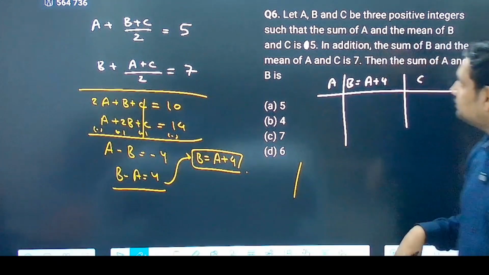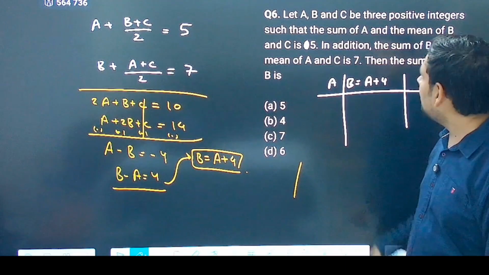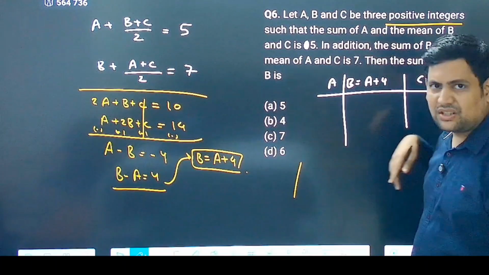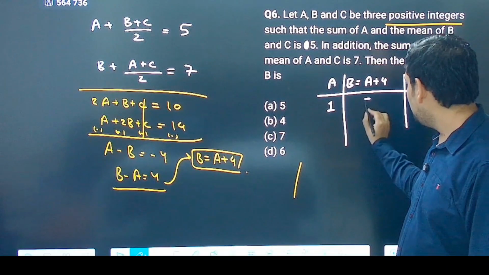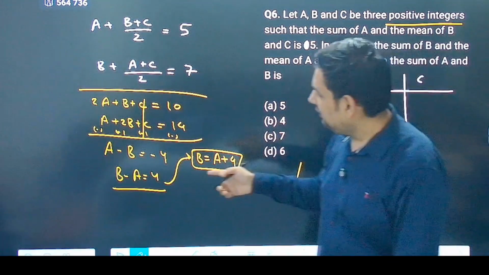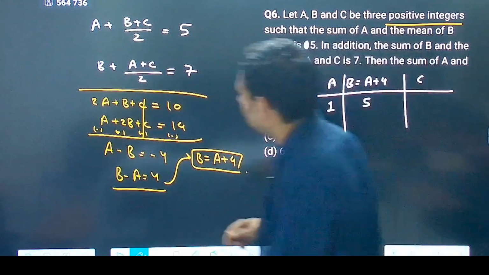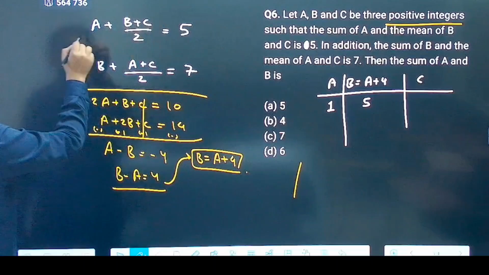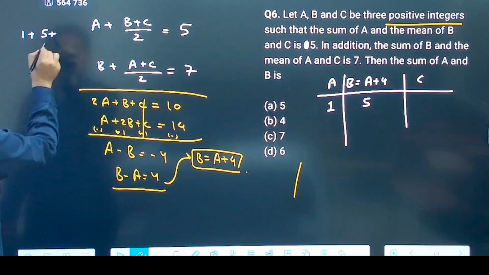Now, first equation. A, B, C are three positive integers, so A cannot be 0. Now let's say if A is 1, then B becomes 5, correct? Then what is the value of C? You can put it anywhere. Let's say I put it here. So A is 1, plus B is 5.